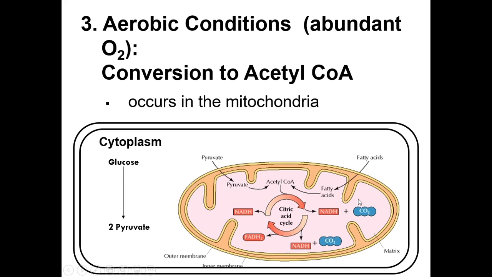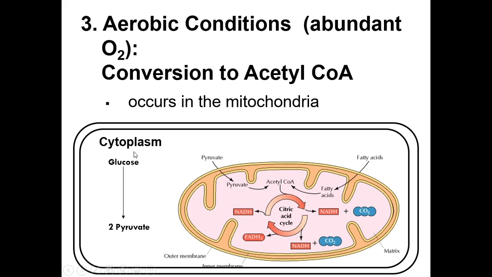For the third one naman, this one is now your aerobic condition wherein you have abundant supply of your oxygen. This is all about the conversion to acetyl-CoA. So your pyruvate will enter now your mitochondria because this processing ng acetyl-CoA occurs in the mitochondria.